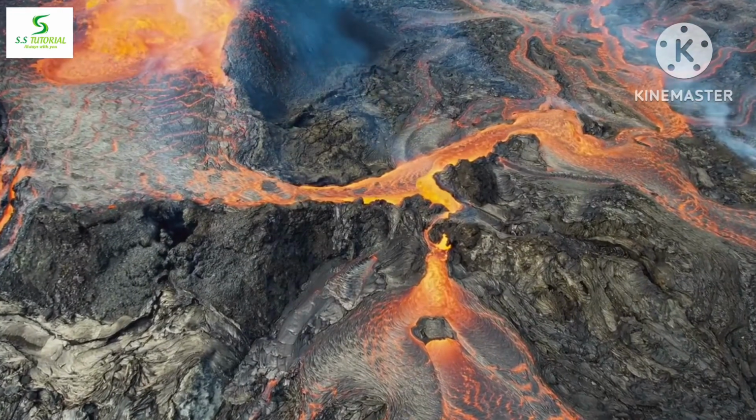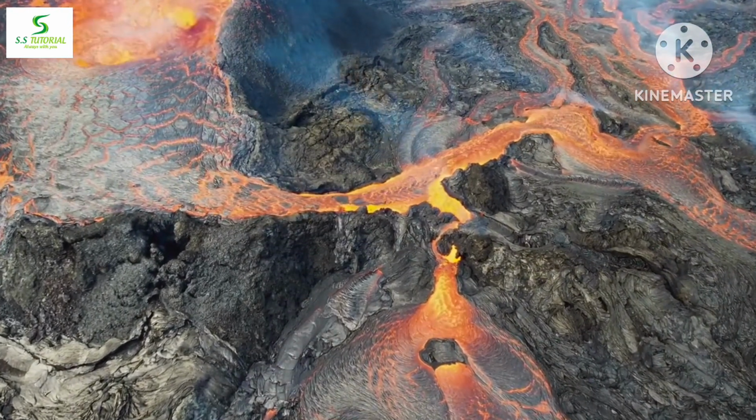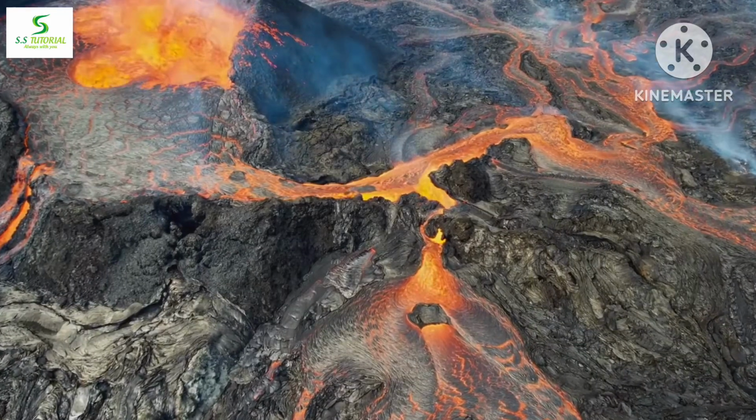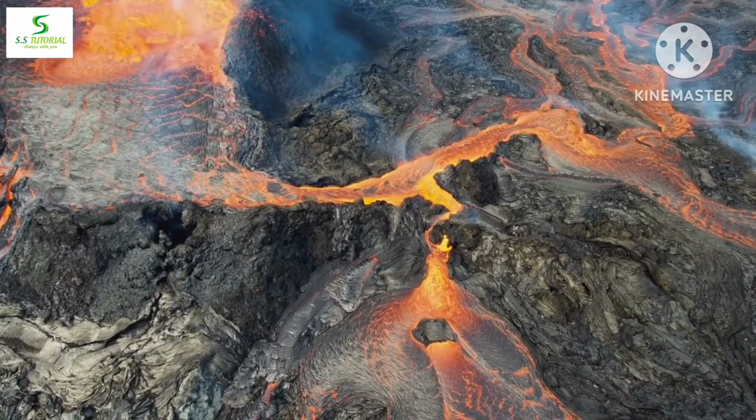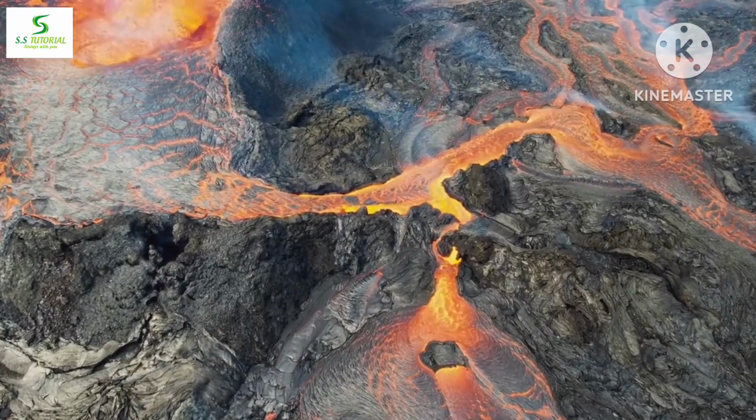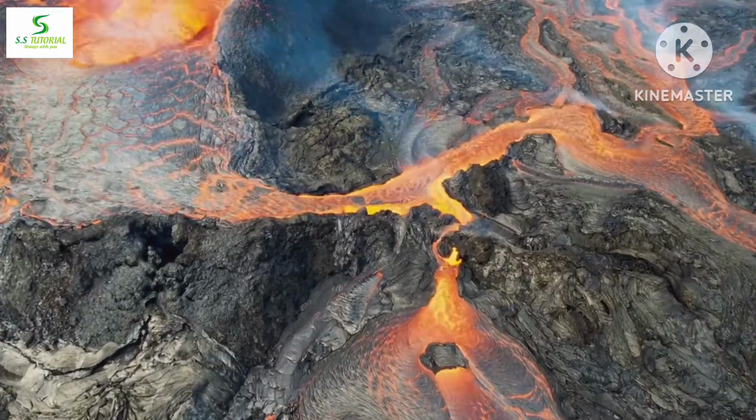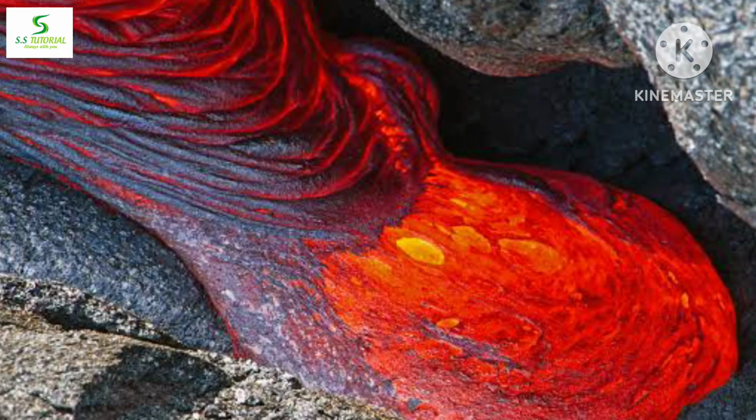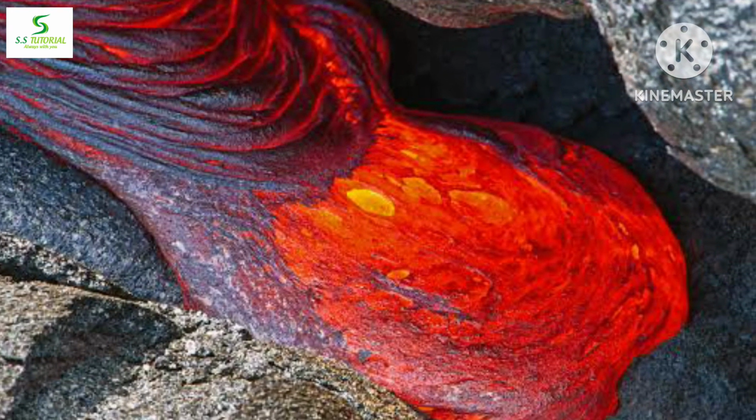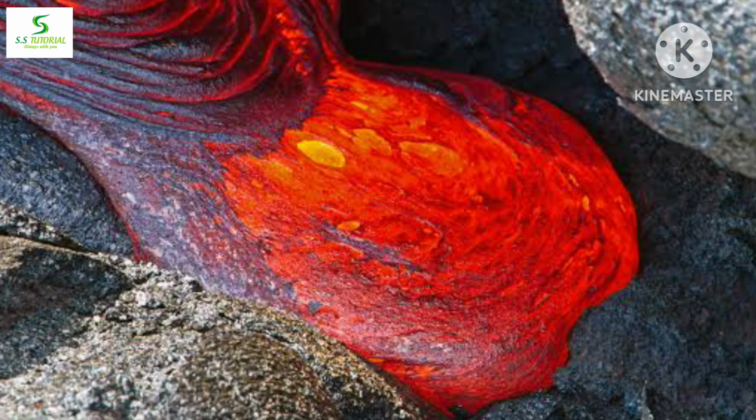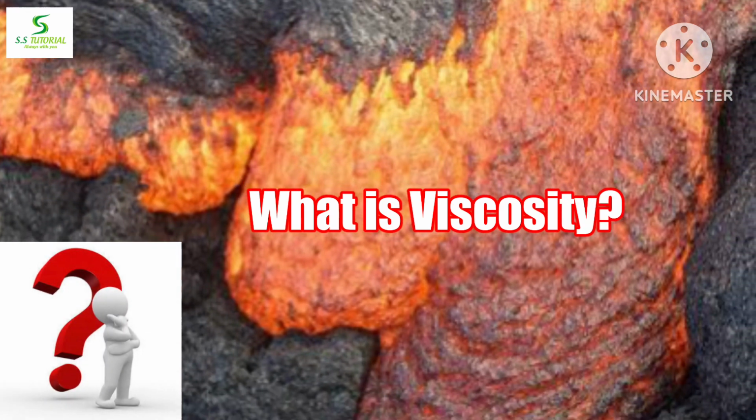When you hear about lava, you may think about rivers of hot molten rocks flowing over the earth's surface. When lavas flow, you may observe that some lavas flow quickly and some flow slowly. Do you know why this happens? This happens due to the viscosity of lava. Now you may have a question: what is viscosity?